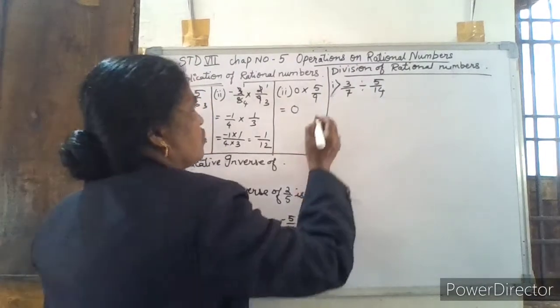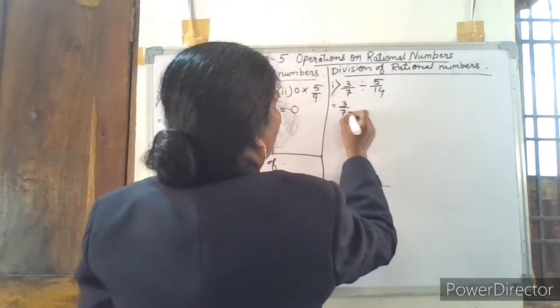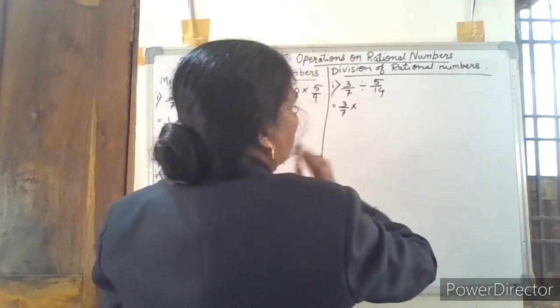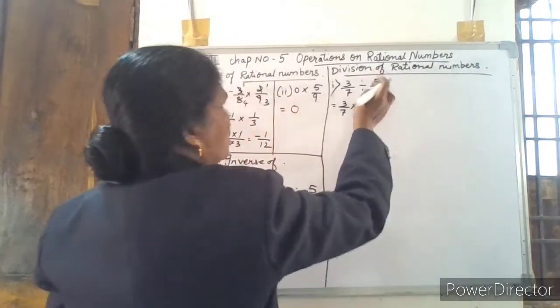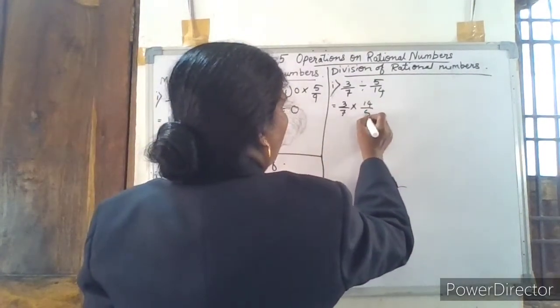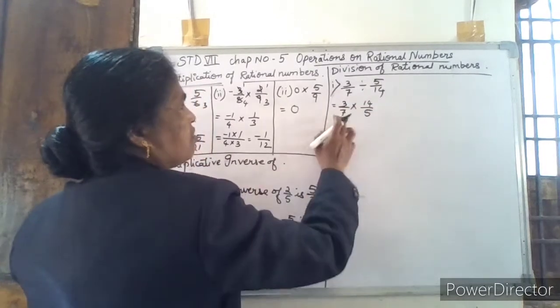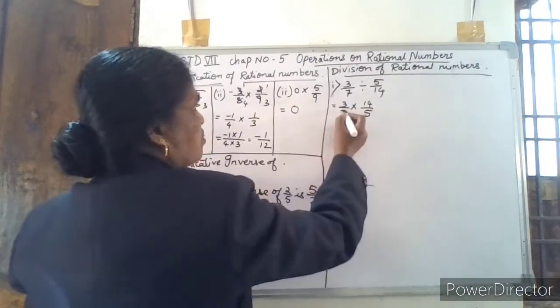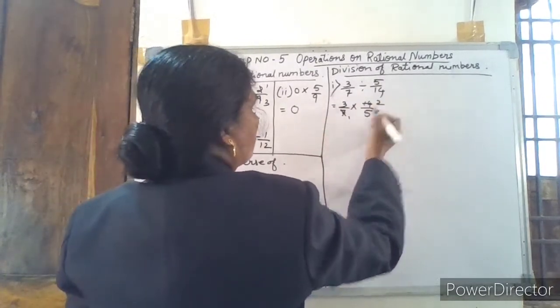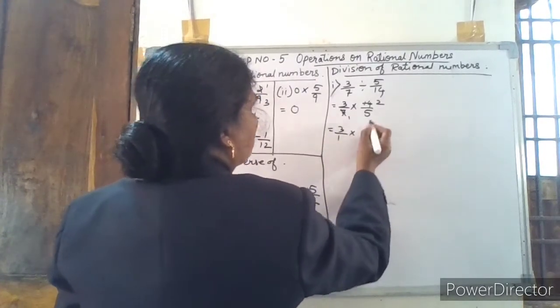So this is equal to 3 by 7 multiplied by, division becomes multiplication, taking the multiplicative inverse, 14 by 5. Now if anything can be cancelled, we have to cancel it. See, 7 and 14 can be cancelled. 7 ones are 7, 7 twos are 14. What is left? 3 by 1 multiplied by 2 by 5.